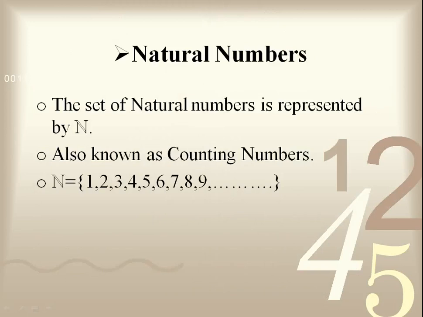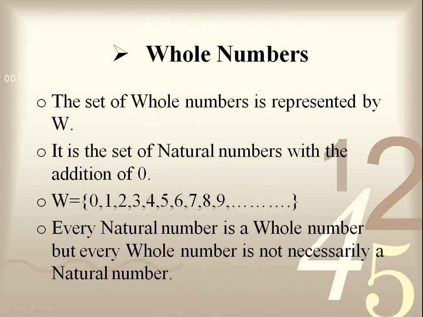So the first one is natural number. This set of natural numbers is represented by capital N. It is also known as counting numbers. And a set of natural numbers is equal to 1, 2, 3, 4 and so on. The next one is whole numbers. The set of whole numbers is represented by capital W. It is a set of natural numbers with the addition of 0.